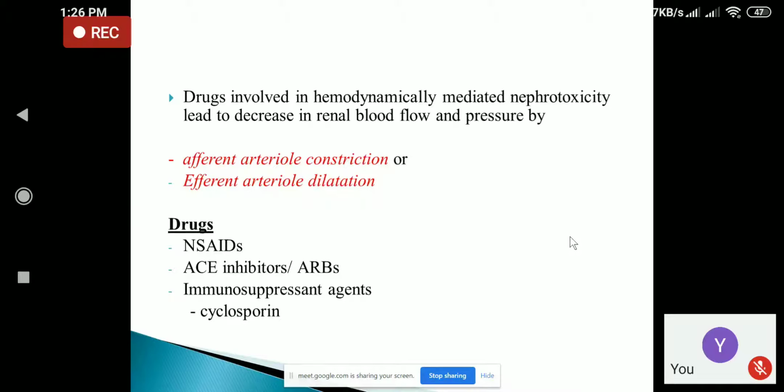There are certain drugs that can cause nephrotoxicity: the NSAID group of drugs, ACE inhibitors and ARBs, and another group is immunosuppressant drugs, for example, cyclosporin. These are the drugs that may cause nephrotoxicity.